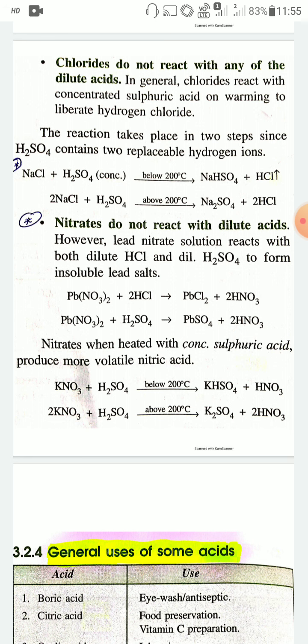Similarly, when potassium nitrate, KNO3, reacts with sulfuric acid above 200 degrees Celsius, it will produce potassium sulfate, K2SO4, plus 2HNO3. So these are some chemical properties of acids. You have to remember all the types of chemical properties of acids, and you also have to practice the chemical reactions.